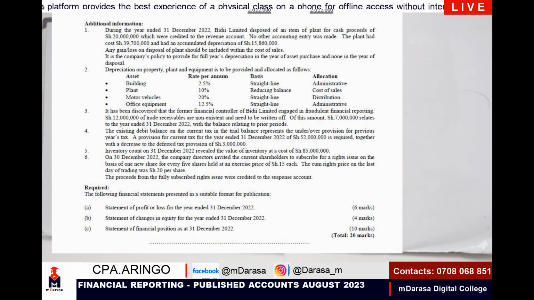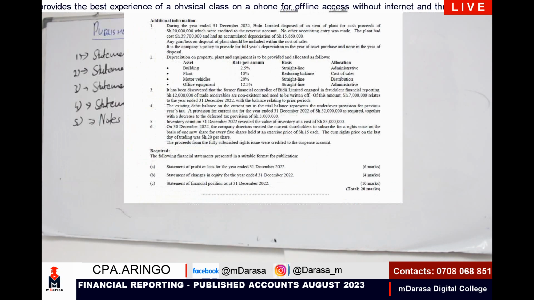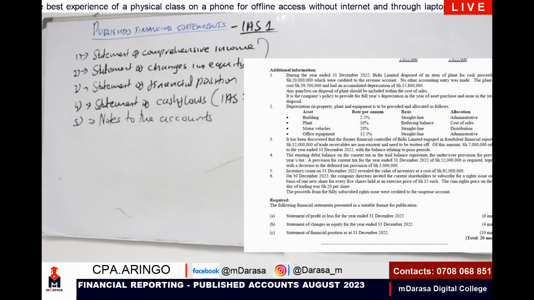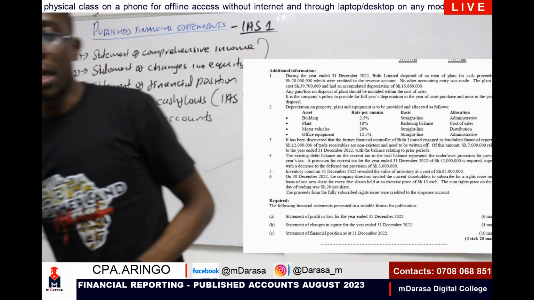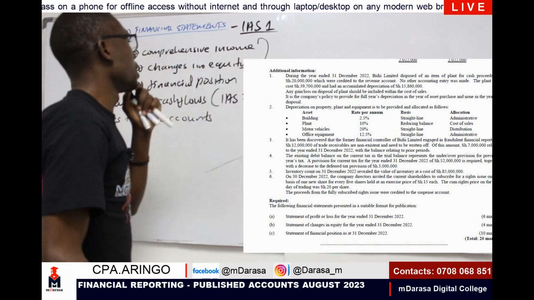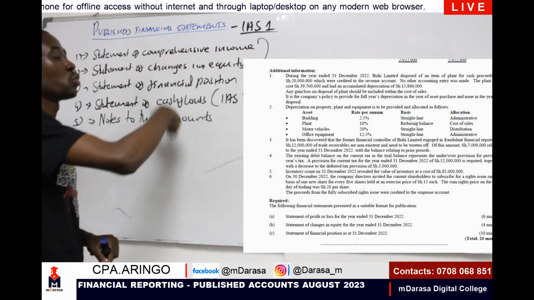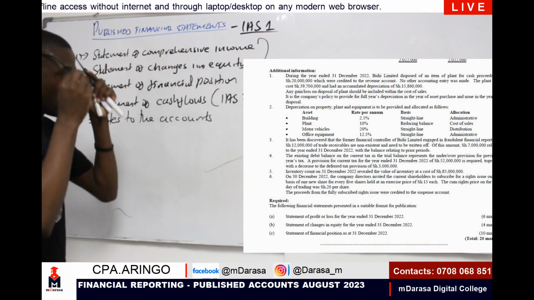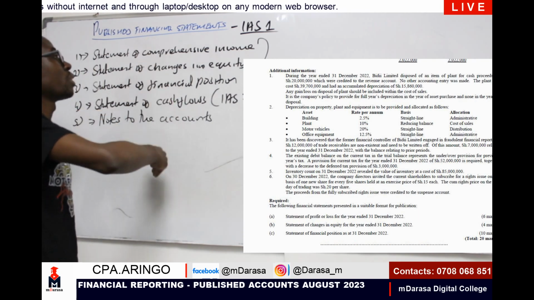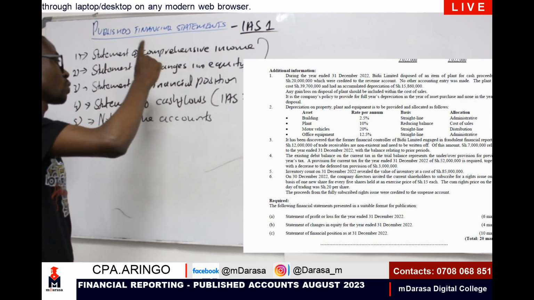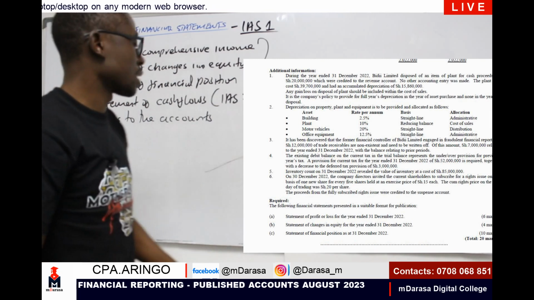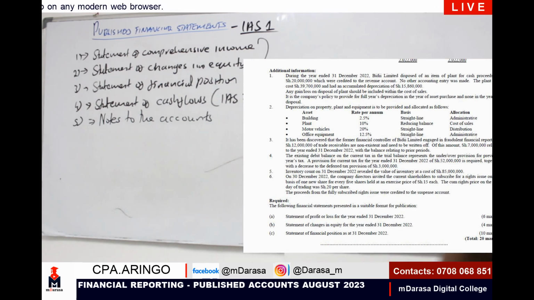So, my good students, when you're given such a question, for the purpose of you understanding the whole concept clearly, you should understand that this is published financial statements. And on published financial statements, recall, this is what Molimo mentioned, that we'll be having all these elements, like statement of comprehensive income, statement of changes in equity, statement of financial position, statement of cash flows as per IAS number 7, and notes to the accounts, which ideally we normally don't tend to deal with mostly here in regard to the notes.